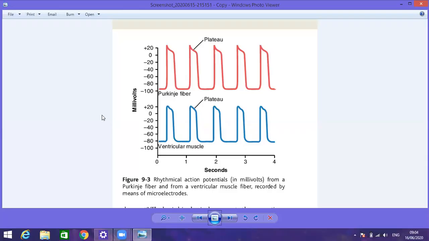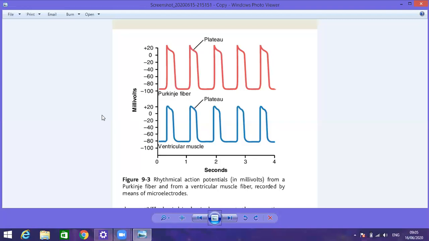How is the action potential generated in the skeletal muscle fibers? At rest, the membrane is polarized, inner side negativity and outer side positivity, and inner side minus 90 millivolt. When an impulse is applied to the membrane, that signal increases the permeability of the membrane for the sodium ions. We have already discussed that the concentration of the sodium ions at the outer side of the membrane is 140 milliequivalent per liter, and at the inner side about 10 to 14 milliequivalent per liter, a difference of about 10 to 14 times.